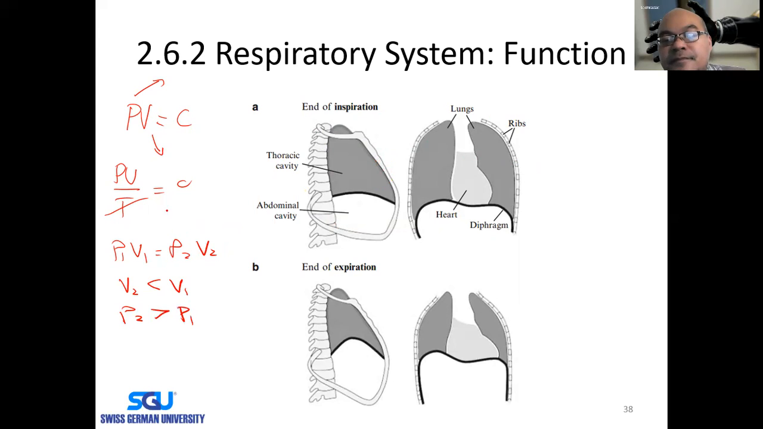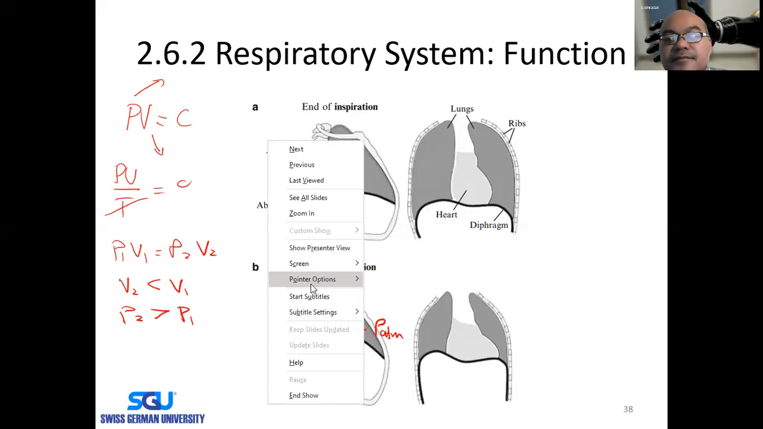This is Boyle's law. Then during the expiration or exhale stage, the diaphragm will contract and push the air inside this thoracic cavity. So the volume here will be smaller than the previous volume. As a result, since volume is getting smaller, pressure will increase. Pressure here will be larger than the atmospheric pressure. So as a result, air will be pushed out from the thoracic cavity into the external atmosphere.